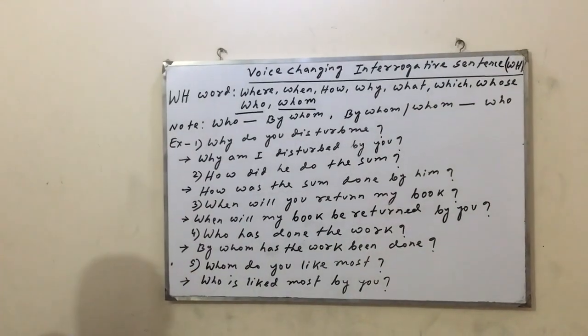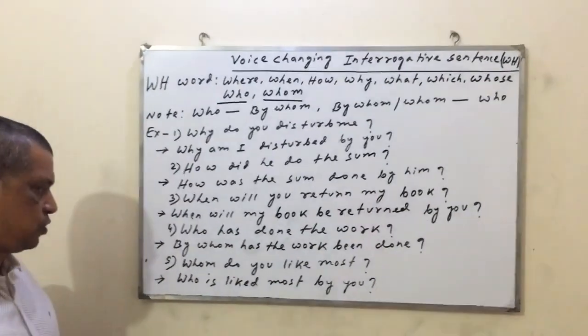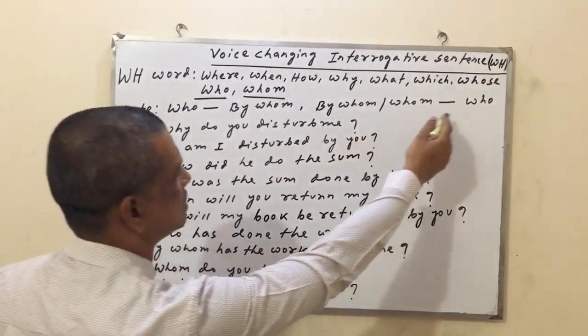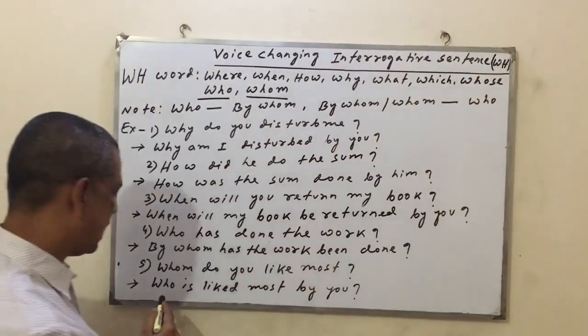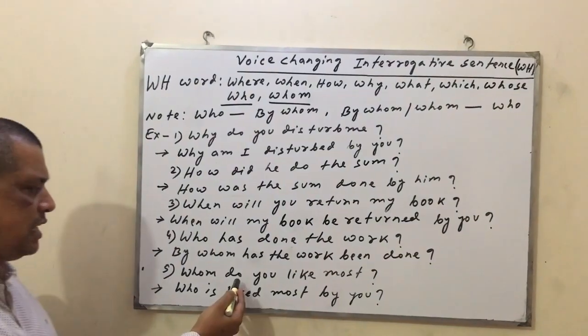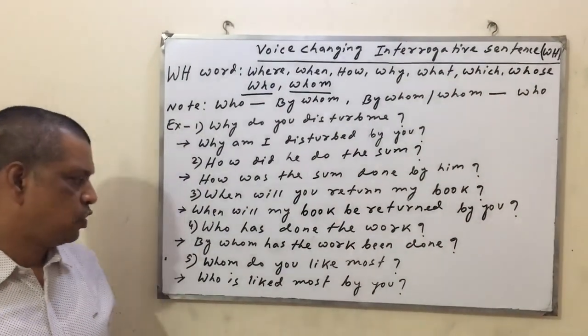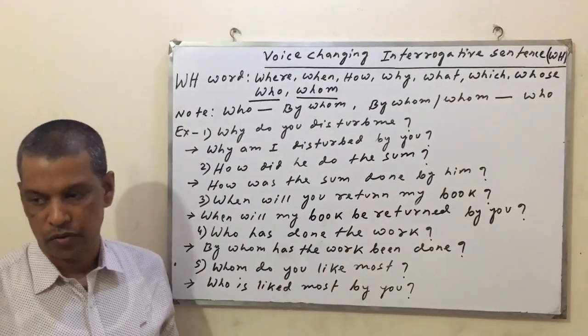The last one, whom do you like most? Whom, you know, whom you have to change into who. That I have written here. As this is present indefinite tense, you have to use the auxiliary verb am, is, are.